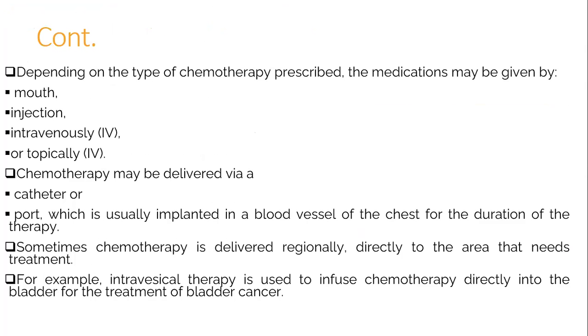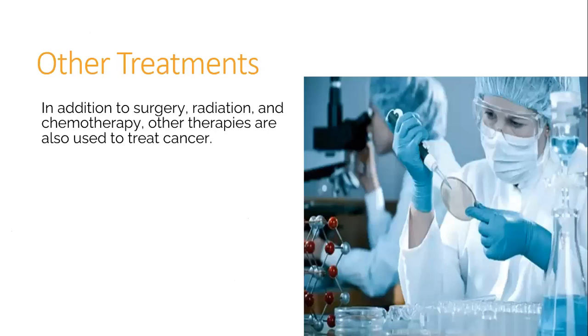Depending on the type of chemotherapy prescribed, the medications may be given by mouth, injection, intravenously, or topically. Chemotherapy may be delivered via catheter or port, which is usually implanted in a blood vessel of the chest for the duration of the therapy. Sometimes chemotherapy is delivered regionally, directly to the areas that need treatment. For example, intravesical therapy is used to infuse chemotherapy directly into the bladder for the treatment of bladder cancer.